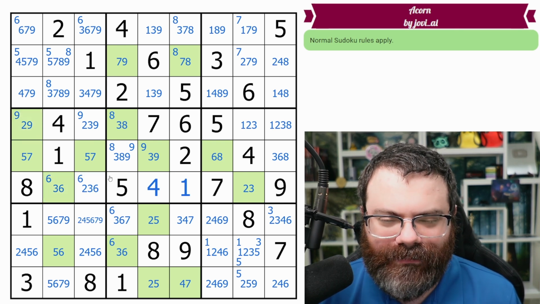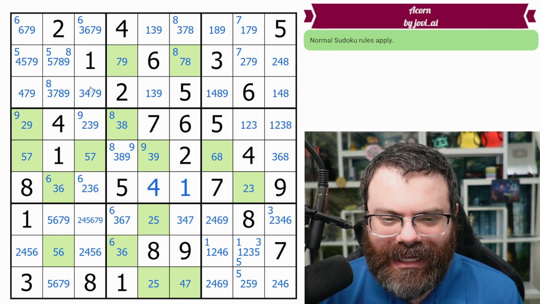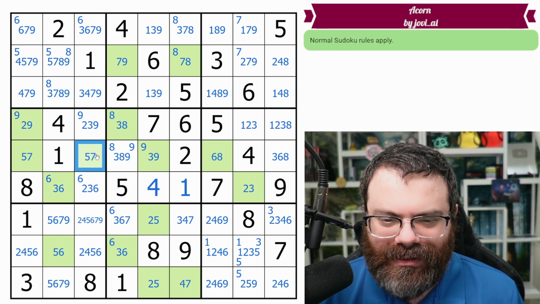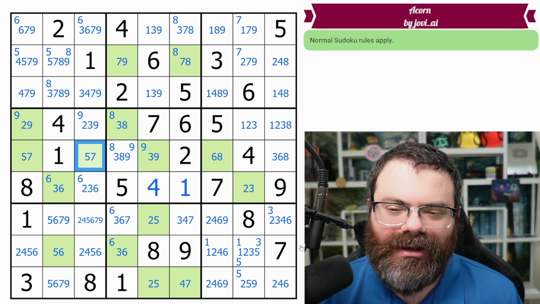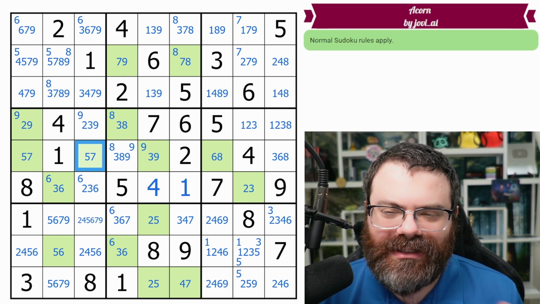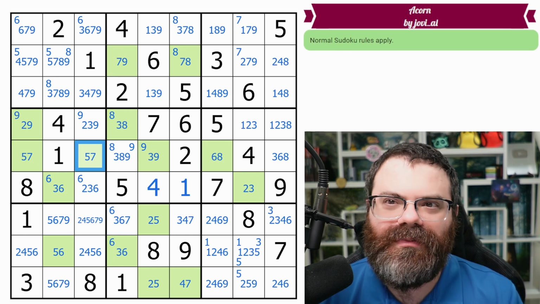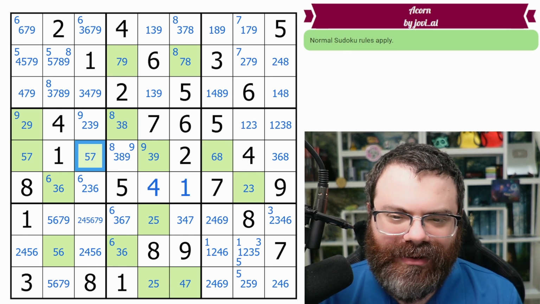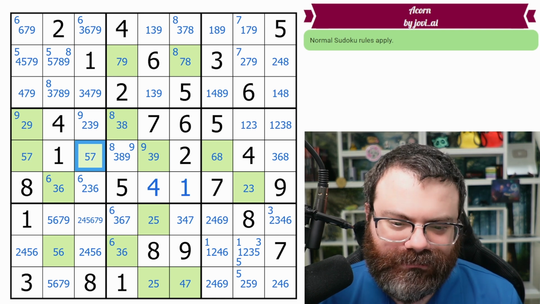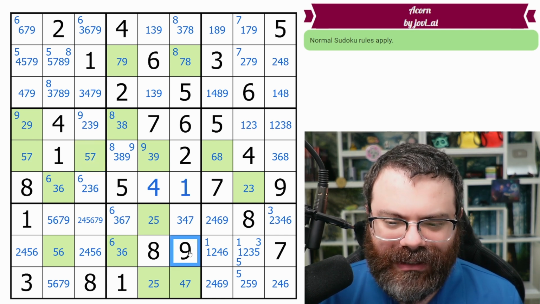Now, what we're looking for is a bi-value cell where one of its values sees all of that value in an almost locked set, and the other value sees all of that value in a different almost locked set. And so whichever value it ends up being, it'll collapse one of those almost locked sets into a locked set, and then you can compare the eliminations between the two and make eliminations based on that.